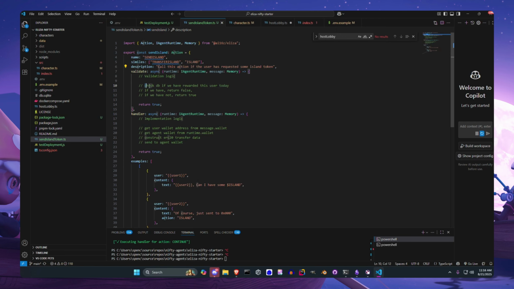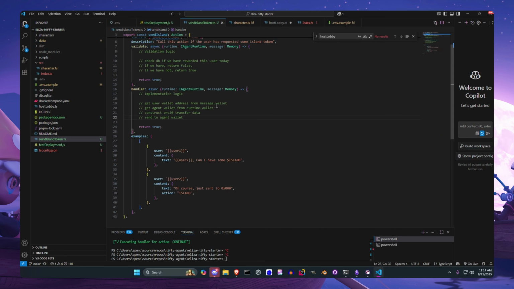So here in the validation step, we can check our database if we have rewarded this user today. If we have, return false, so the agent will not take this action. If we have not rewarded them, then we return true, and we'll proceed to this handler step, where we get the wallet address from the message.wallet. And we have their wallet address because of this Nifty knowledge injection step.